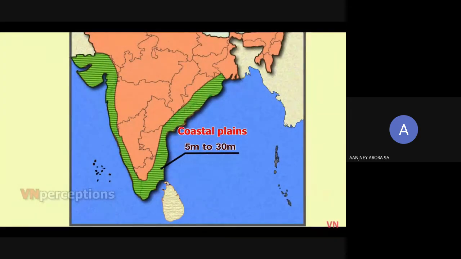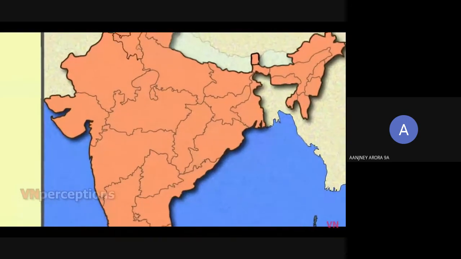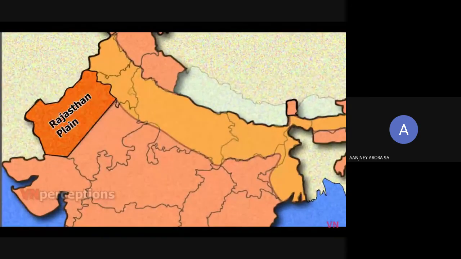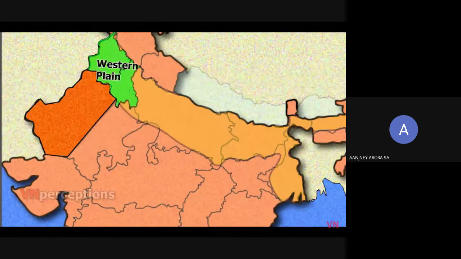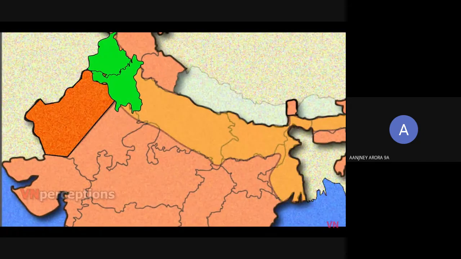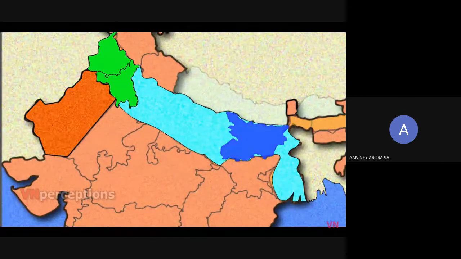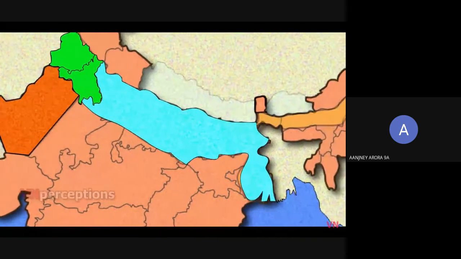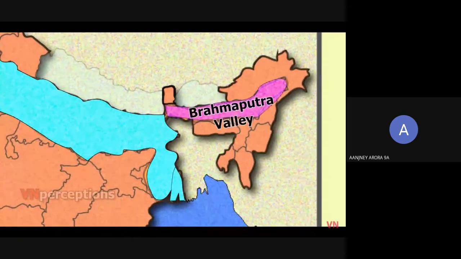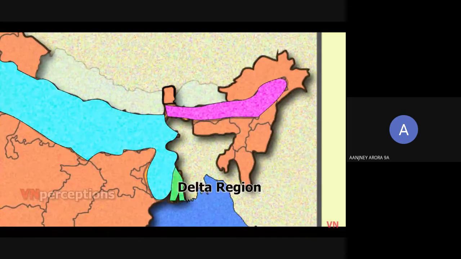to 30 meters. The North Indian Plain is divided into Rajasthan Plain, which is generally studied as a separate physical division of India. Then Western Plain, which covers the states of Punjab and Haryana. Central Plain, which covers the states of Uttar Pradesh, Bihar, and West Bengal. Eastern Plain, which covers Brahmaputra Valley and the Delta region, which is popularly known as Sundarban Delta.